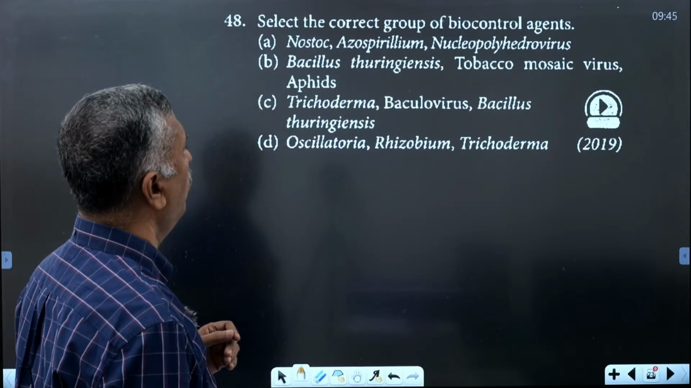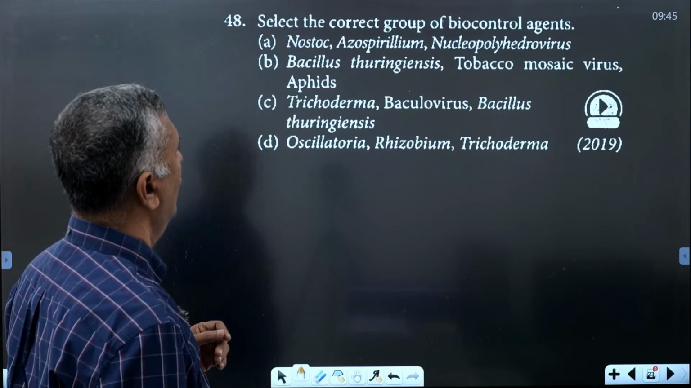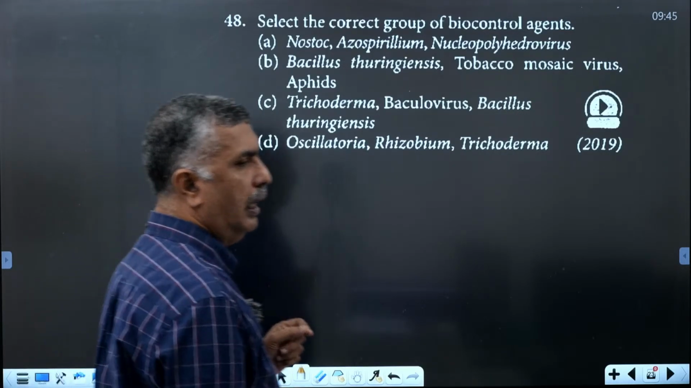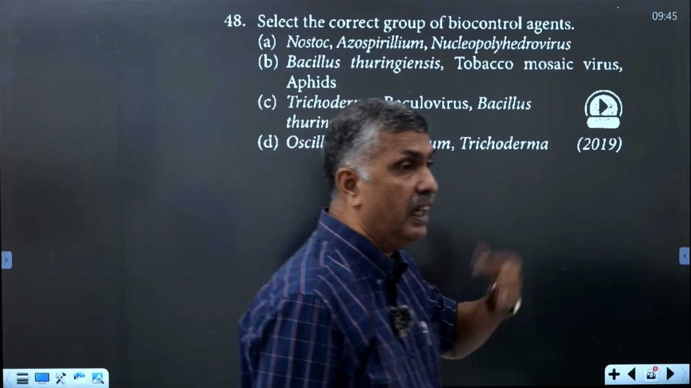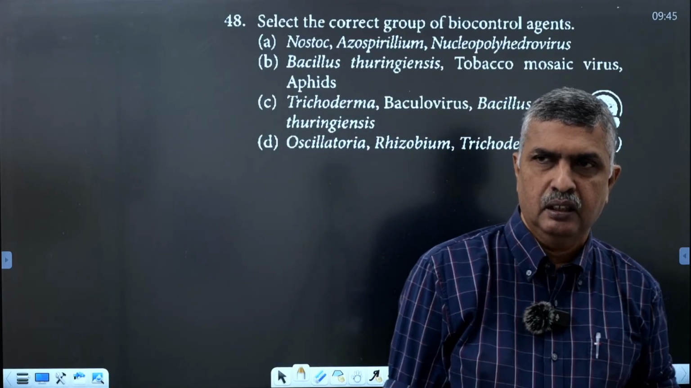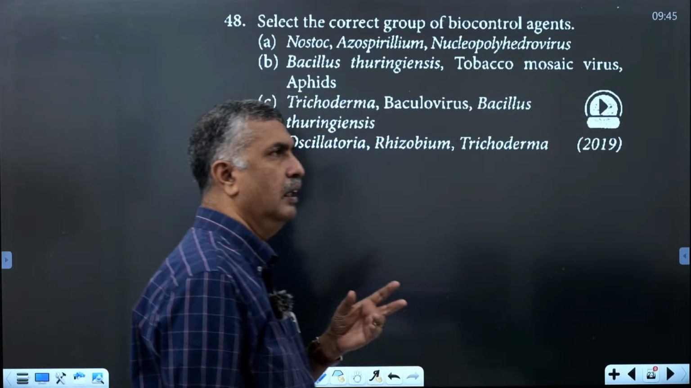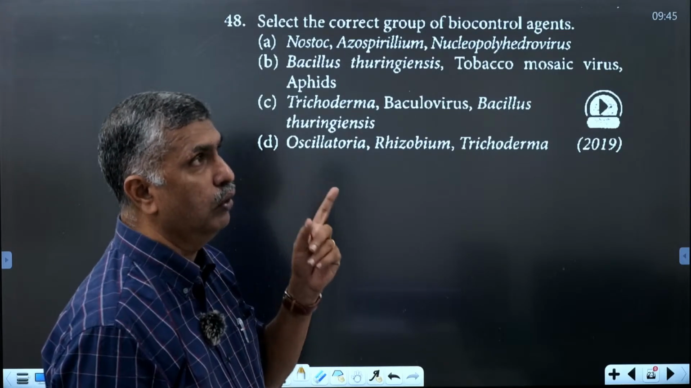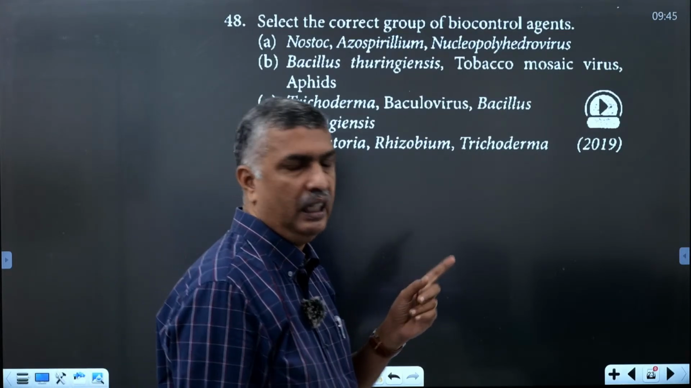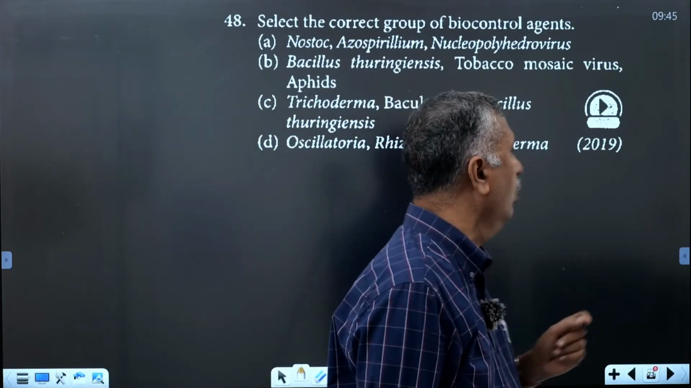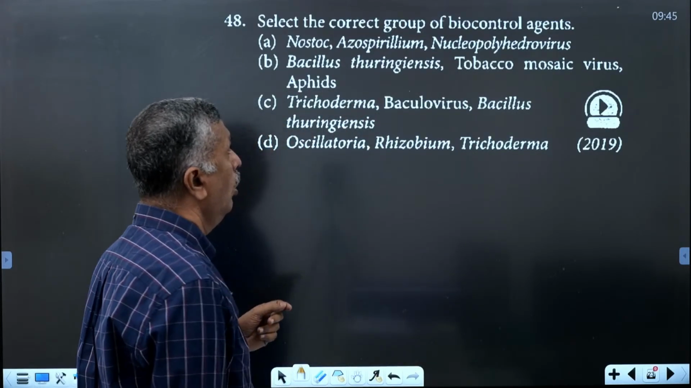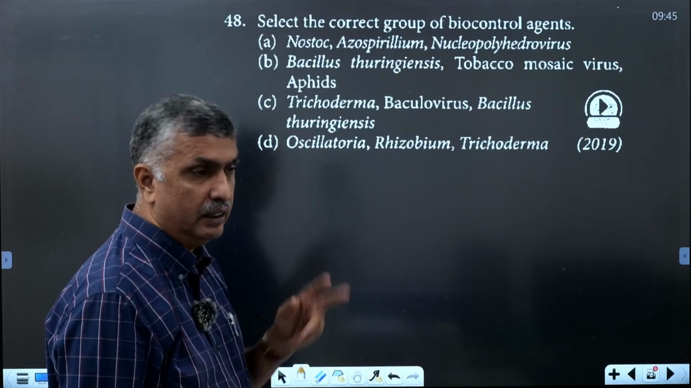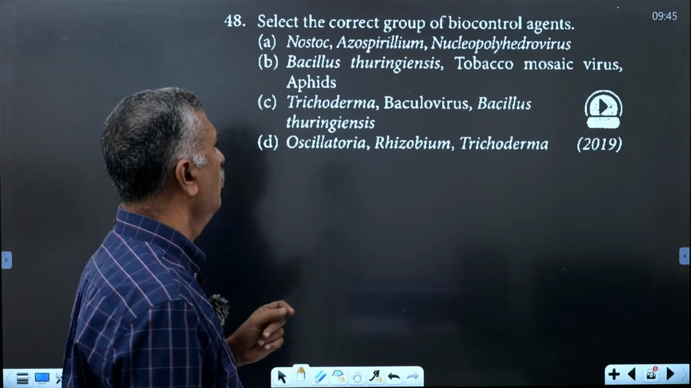Select the correct group of biocontrol agents. What is the correct group of biocontrol agents? A list of biocontrol agents is studied. That is a frequently asked question in the NEET examination. It was asked two times, in the same paper, in two places, in the last year and the year before.